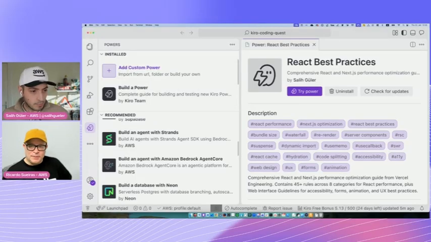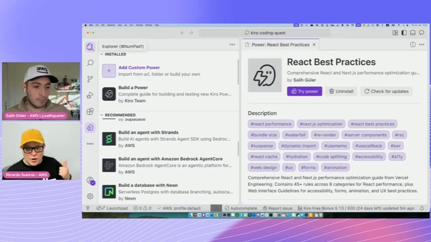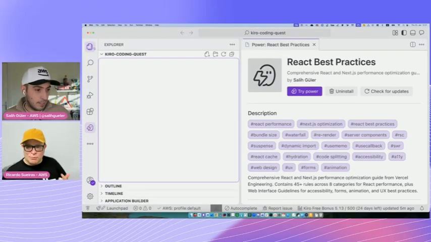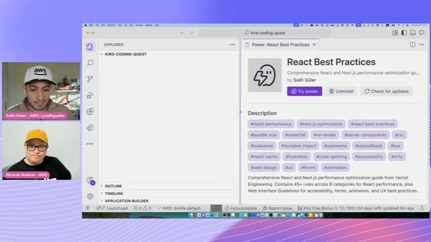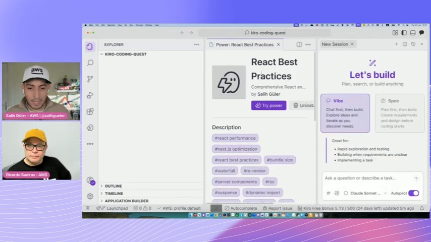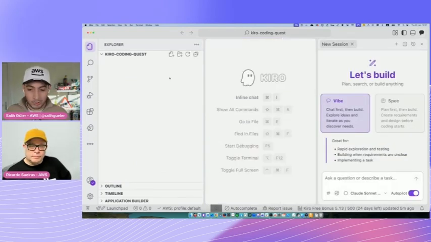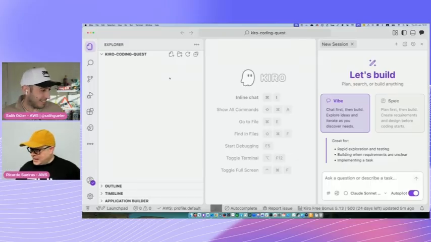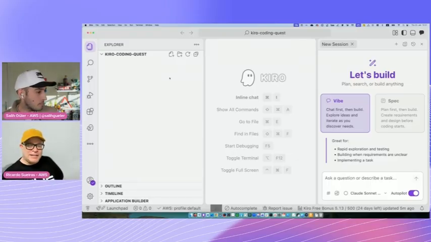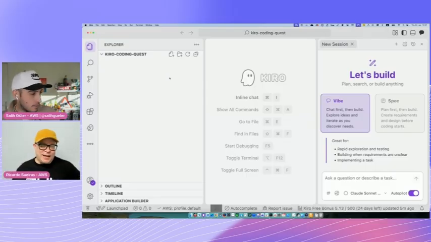Okay, right. Cool. So basically, we've got MCP servers configured. We've got the Kiro power configured, which is basically your React best practices one. Exactly. So right now, we will continue with this. I just want to start the process because we will let the agent do its trick. And in the meantime, we will discuss some additional context as well. So first thing that I will do is ask it to create a React application. You might be asking why React. We're just basically saying we want a React front end.